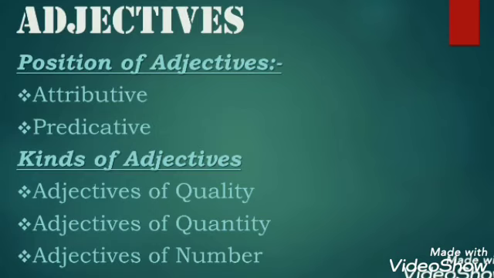In grammar, we are going to start our fourth lesson, that is adjectives. In this, we are going to learn about its definition, then position of adjectives, that is attributive and predicative. Then we are going to see kinds of adjectives. In this, we will see adjectives of quality, adjectives of quantity, and adjectives of number. So let's start our chapter.